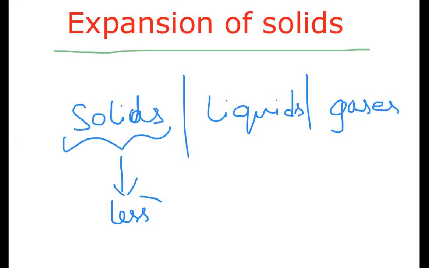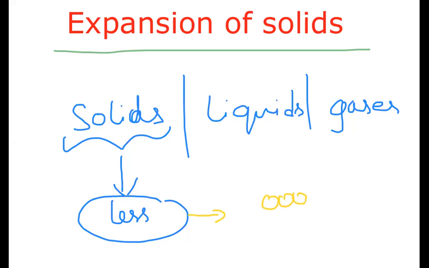But among all, compared to liquids and gases, the expansion of solids is less. Why? Because in solids the molecules and atoms are closely packed.